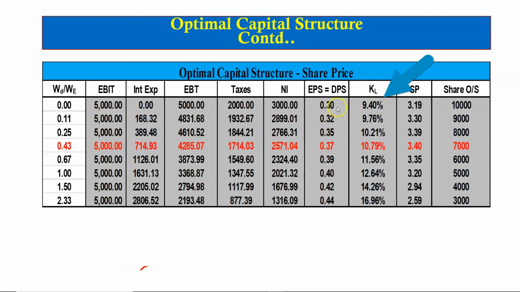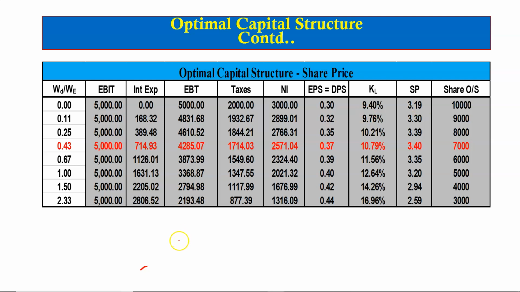So 0.3 divided by 9.4%. This gives us the share price when the company borrows nothing, that is unleveraged. $3.19 is the share price. Here we are assuming zero growth, so we are using the dividend discount model to value the share price. So this is dividend divided by the cost of equity, and that is giving us $3.19.